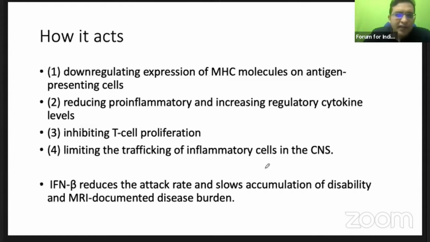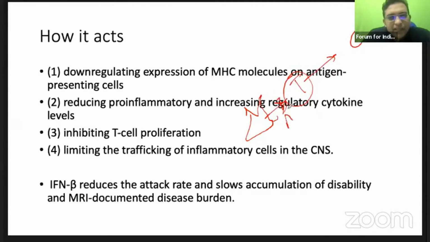How does it act? Previously, we had talked about antigen-presenting cells, MHC, and the MHC is shown to the T cell, and T cells get activated and reach the CNS to cause destruction. So there is down regulation of MHC. When the MHC, that is the major histocompatibility complex, is down regulated, it is not shown to the T cells. And hence there is reduction in the inflammation, decreased T cell proliferation, and limitation of trafficking. So this is actually a continuous process which is happening.